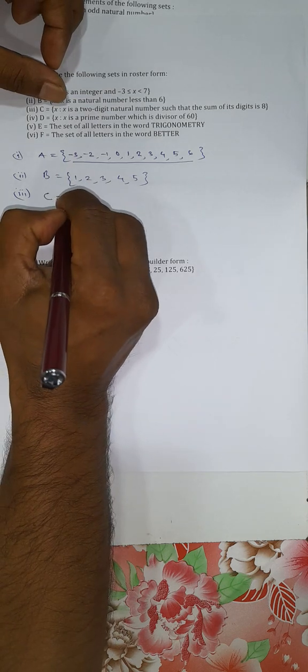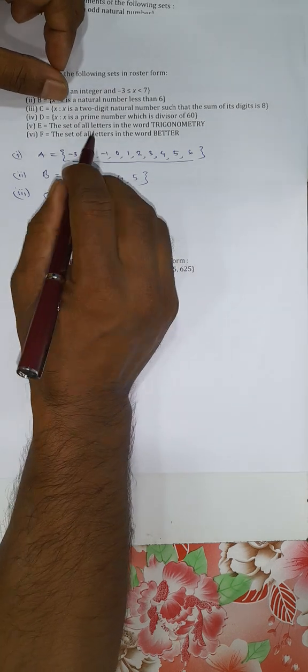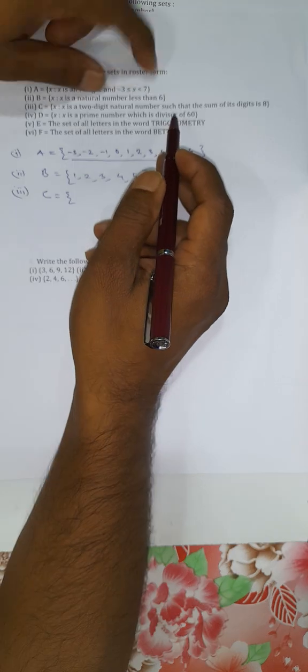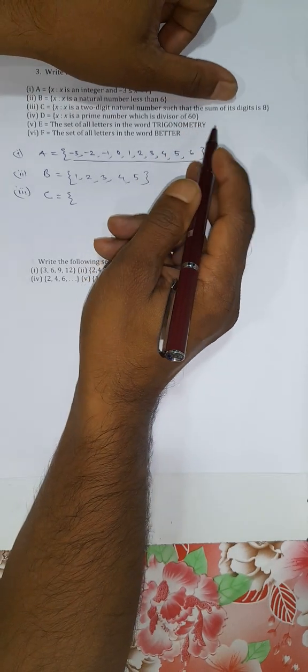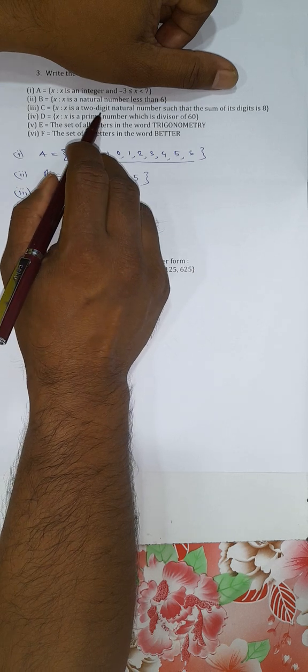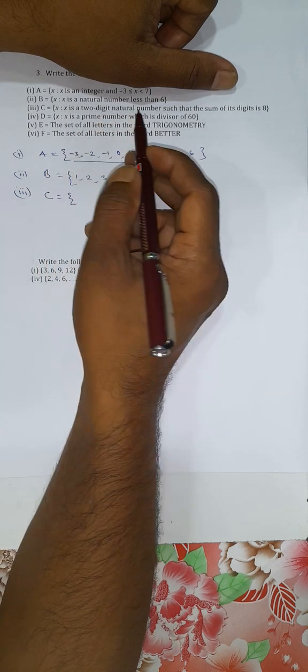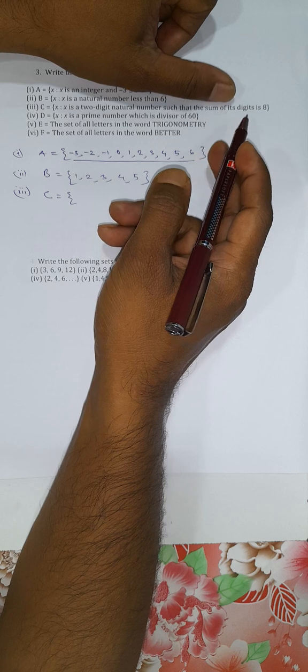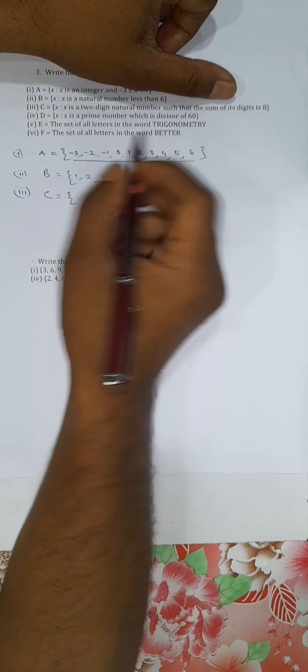C equal to {x such that x is a 2-digit natural number such that the sum of the digits is 8}. Now, can you find 2-digit natural numbers whose sum of the digits is 8?